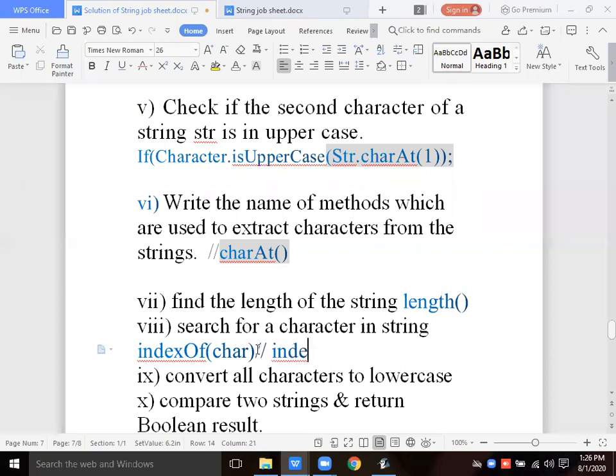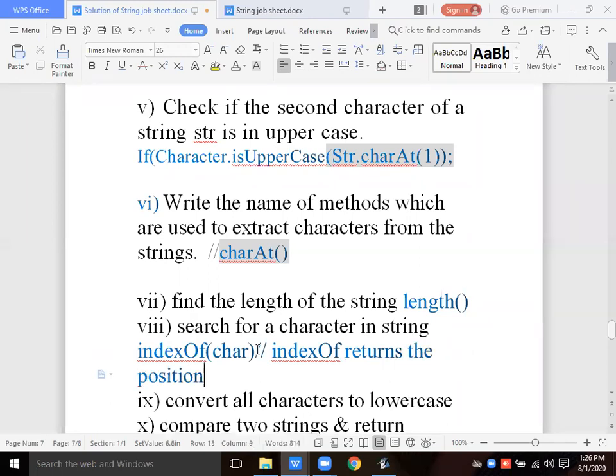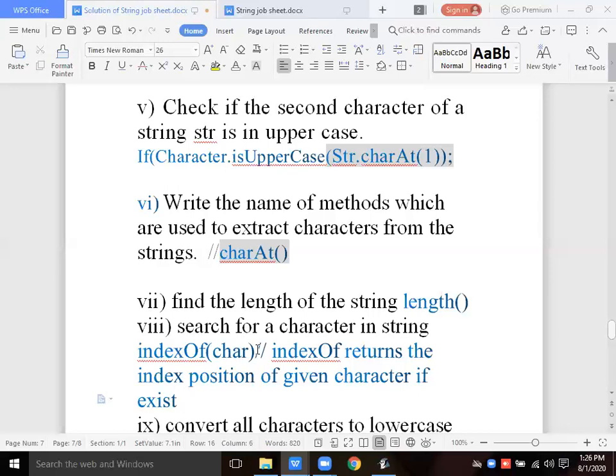Right over here, indexOf returns the index position of the given character if it exists in the string, otherwise -1. Okay?